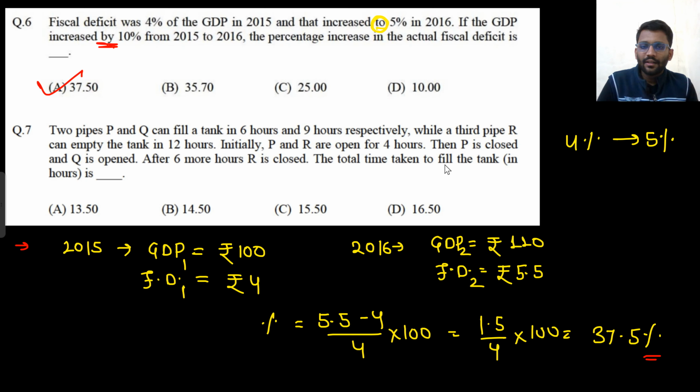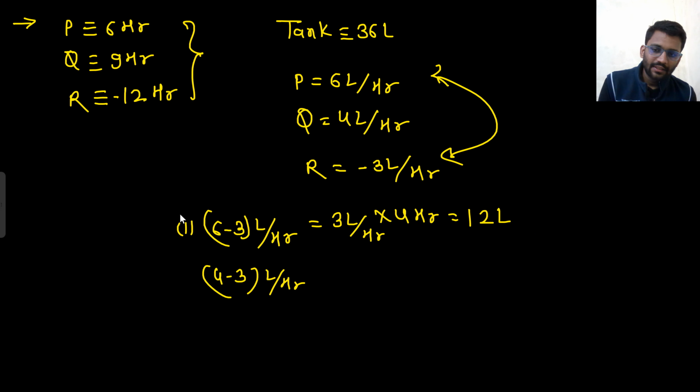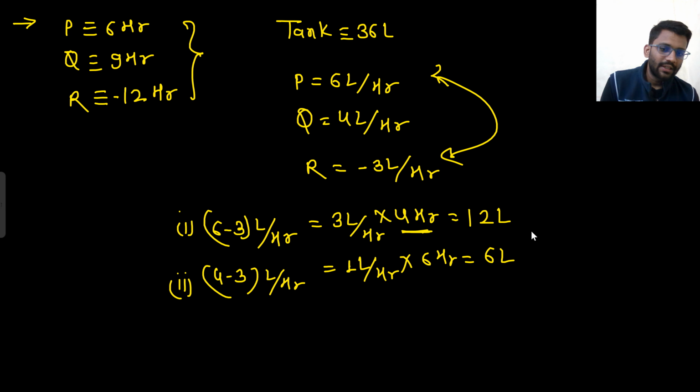Now P is closed and Q is opened, and after 6 more hours R is closed. So now Q and R are working for 6 hours. That means 4 minus 3, so 1 liter per hour is given. For 6 hours, that means 6 liter is given. So total 18 liter is given in how much time? 4 plus 6, 10 hours. In 10 hours, we have given 18 liter.